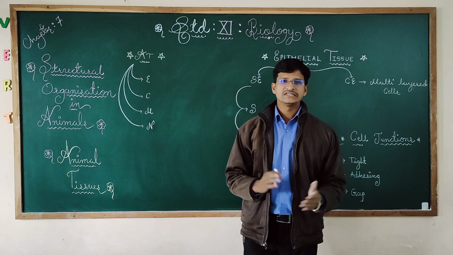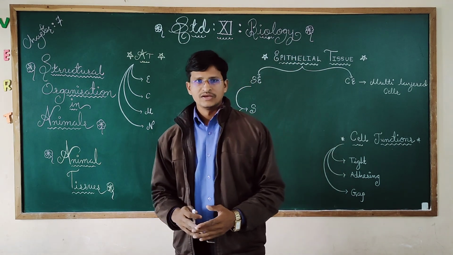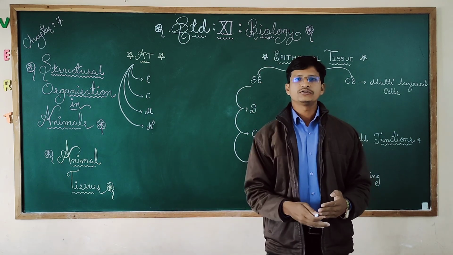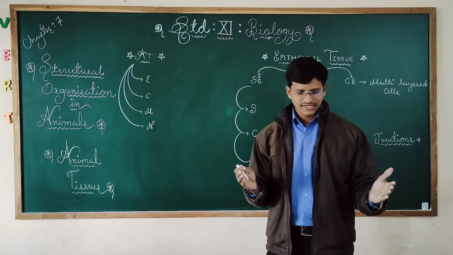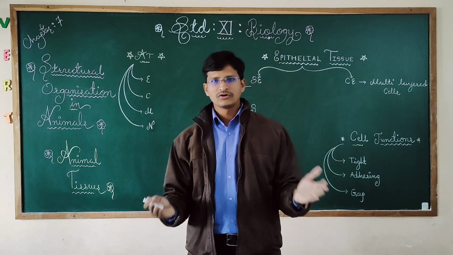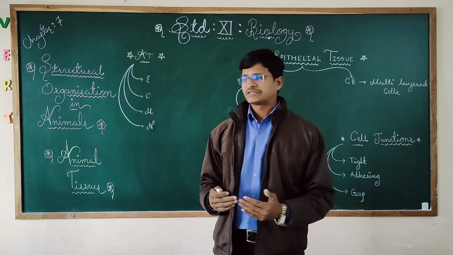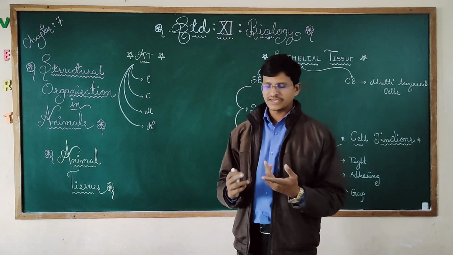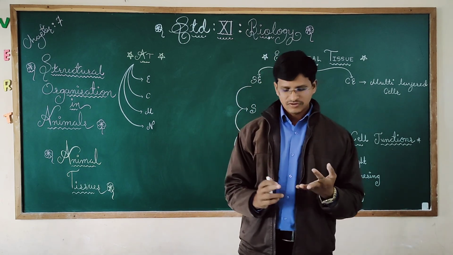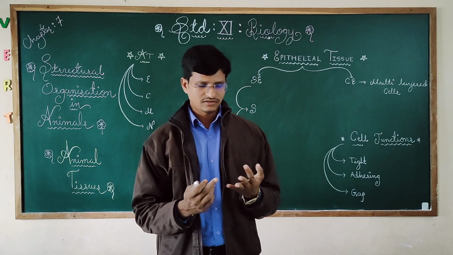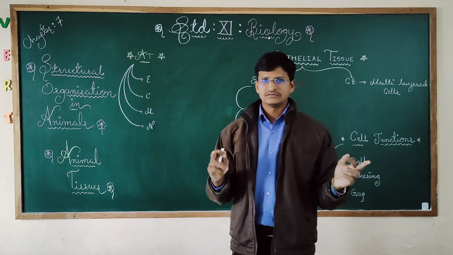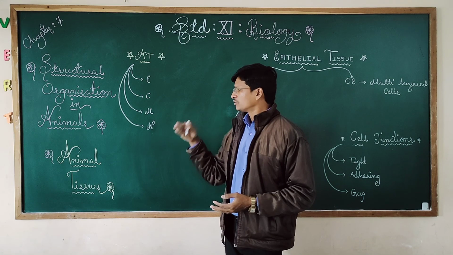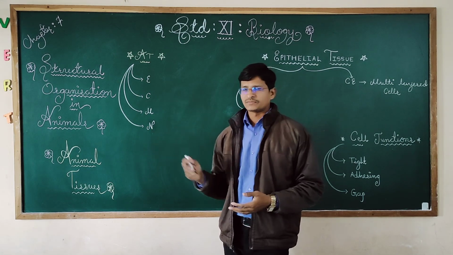In our previous video we discussed the structural organization in animals, what is the unit of each and every living thing. We began with anatomy and morphology and anatomical representation. All things we discussed: how the cell is forming, how tissues are forming, how organs are forming, how an organism is made in a proper set. After that, different systems. Now I want to go into a detailed study in this chapter.